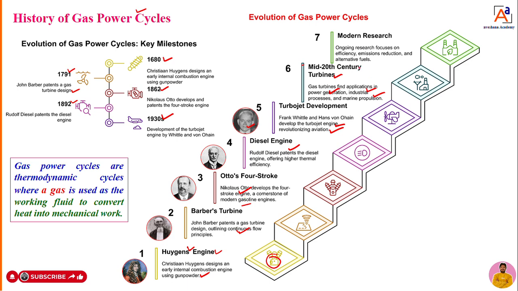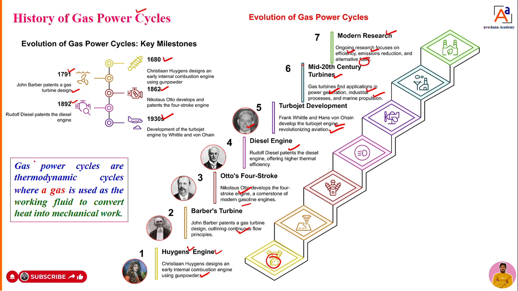Okay, after this 20th century, many scientists started to work on engines to improve their efficiency and reduce their emissions, as well as work on alternative fuels to run the engines. This becomes modern research. Okay, this is how the history of gas power cycles started. From Huygens engine to modern research, there is a history.